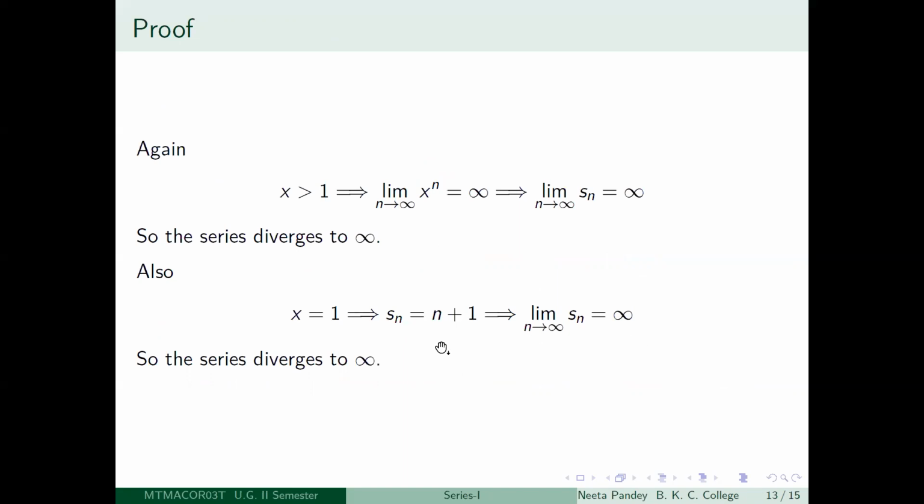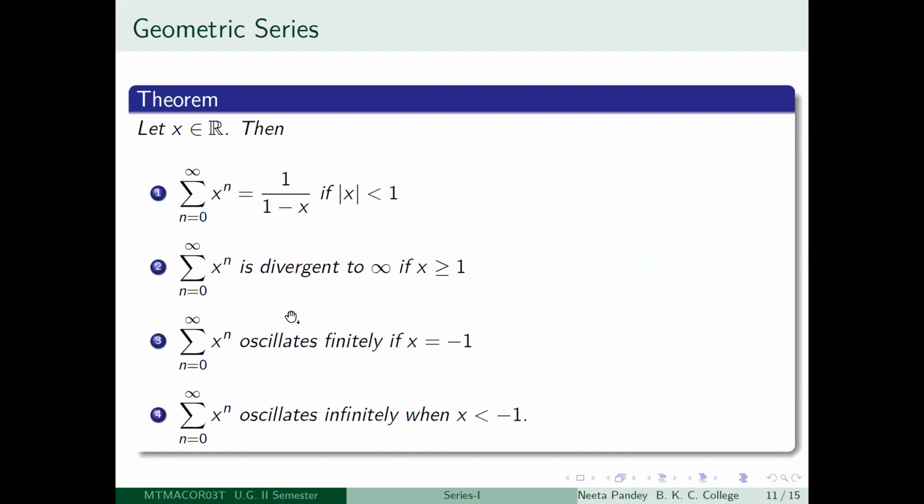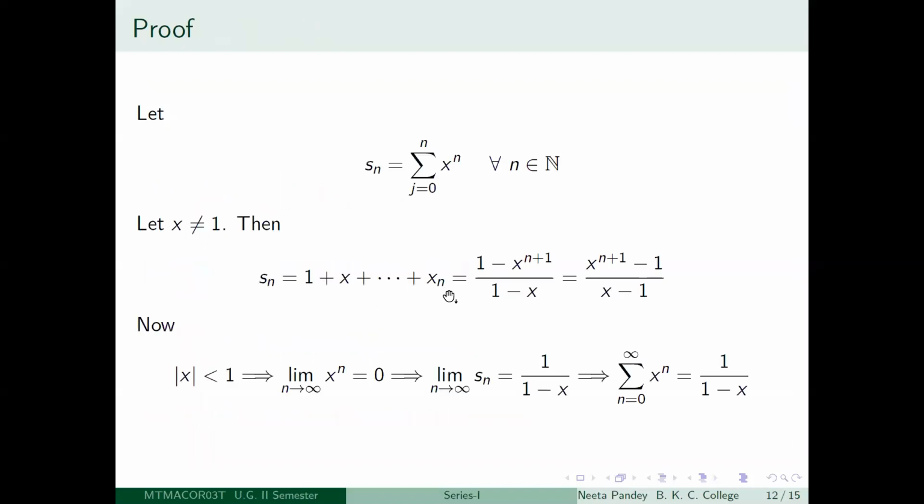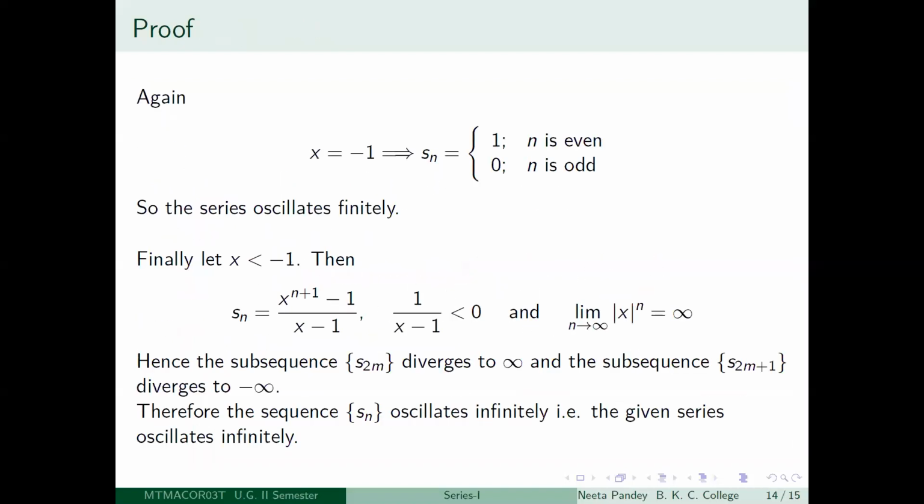So that is, the sequence Sn diverges to infinity. Therefore, the series will also diverge to infinity. So the second part is also done. That if x is greater than or equal to 1, then the summation n equal to 0 to infinity x to the power n will actually diverge to infinity. So all we have to now check is what happens when x is equal to minus 1 and what happens when x is less than minus 1.